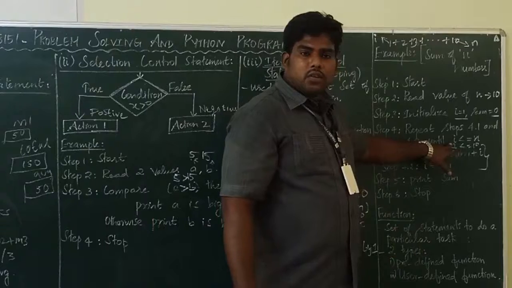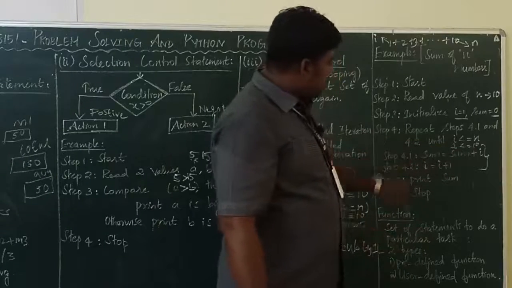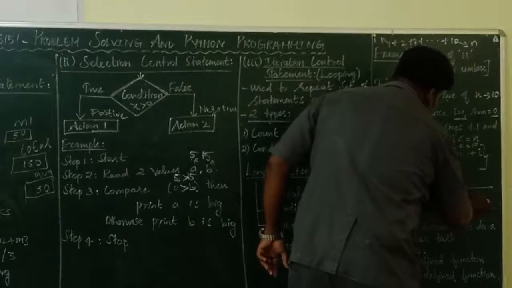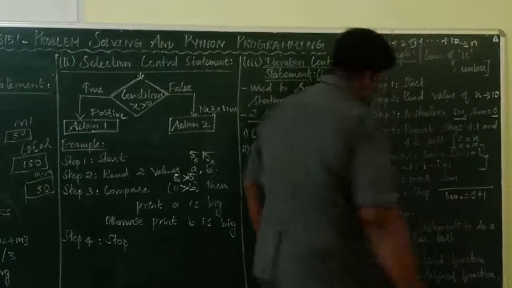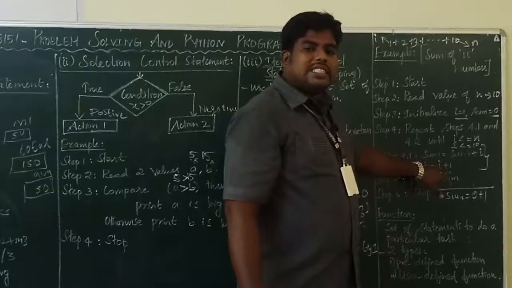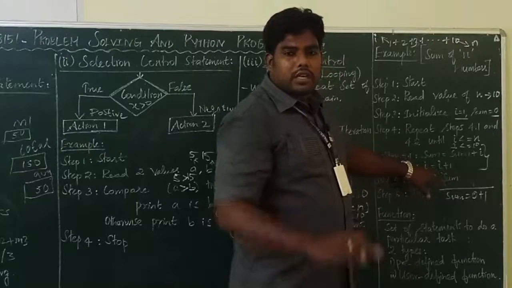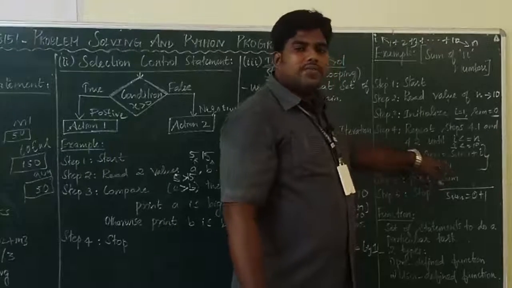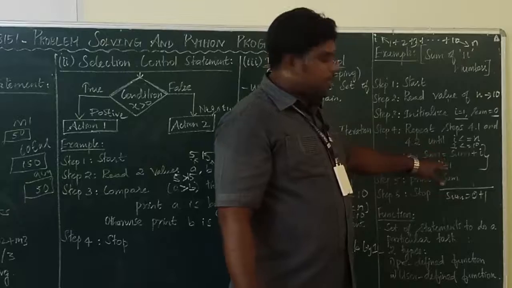So at first, what's the I value here? 1, right? So sum equal to, what's the sum value? Sum is 0, right? 0 plus 1. What's the next step? I equal to I plus 1. It is increment. Add by 1. What is increment? You are adding 1 with the I value. So I equal to I plus 1.